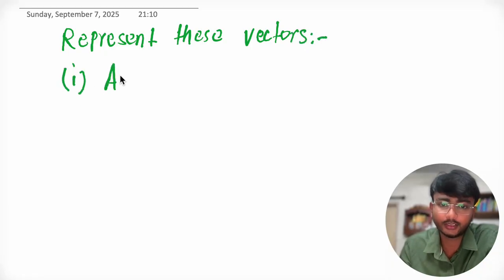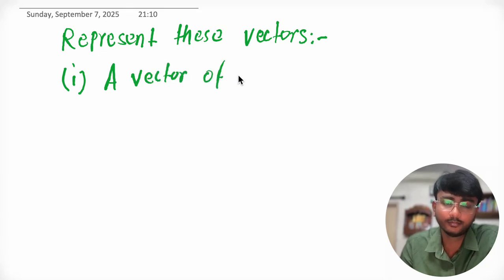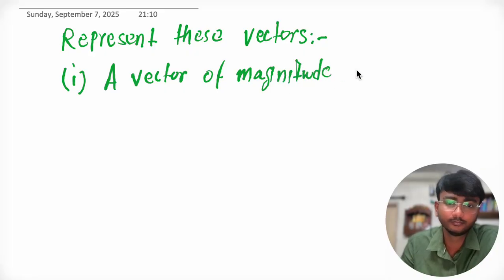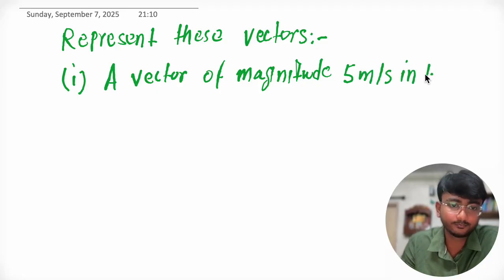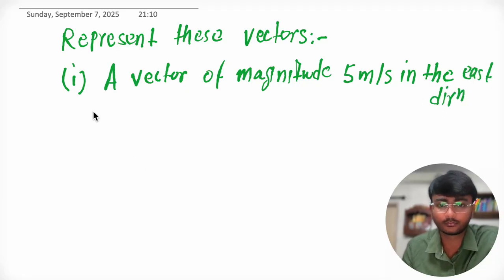First, a vector of magnitude 5 meter per second in the east direction.